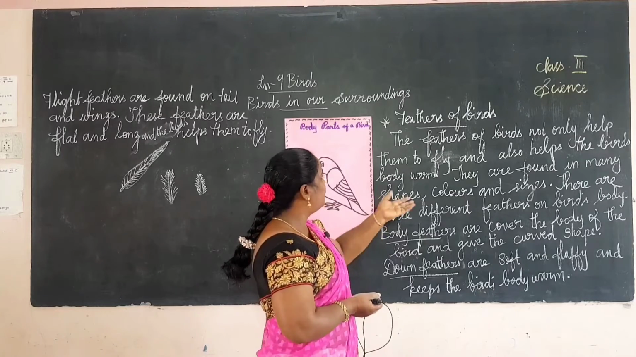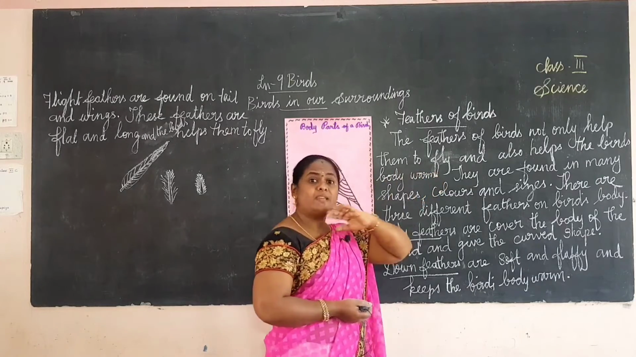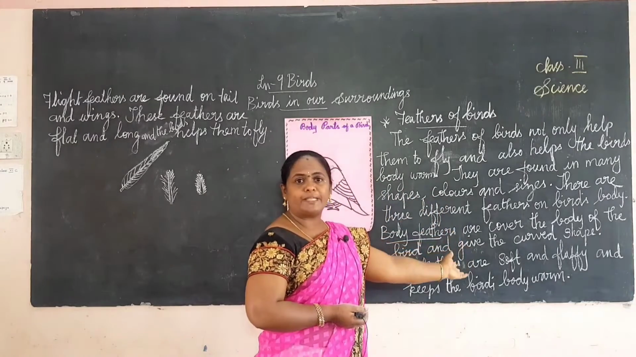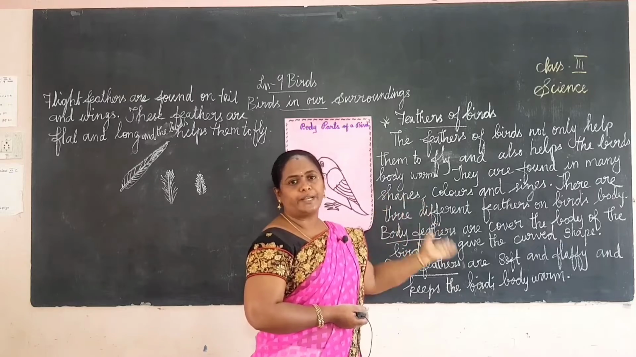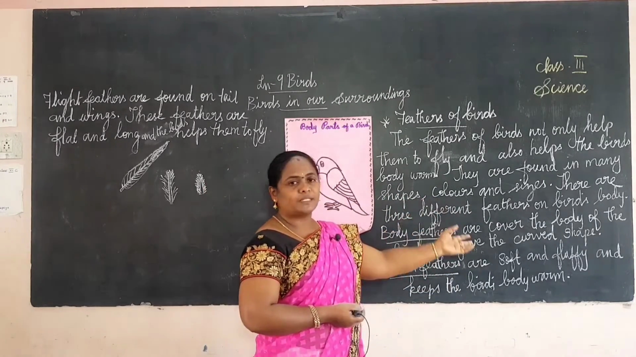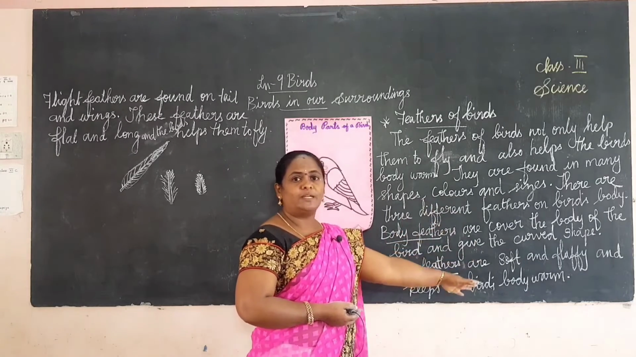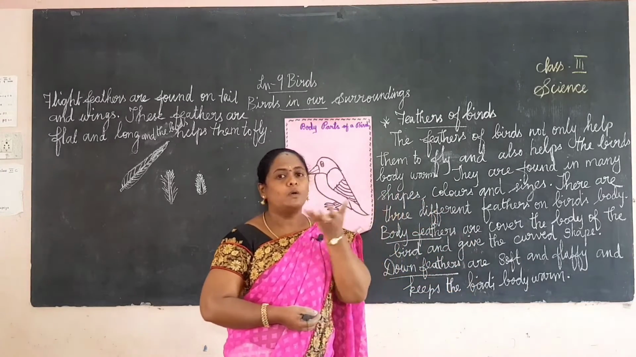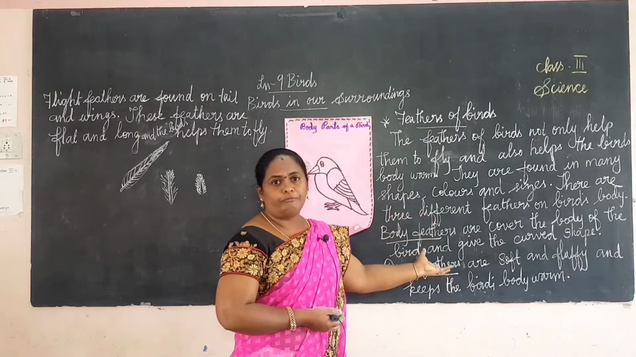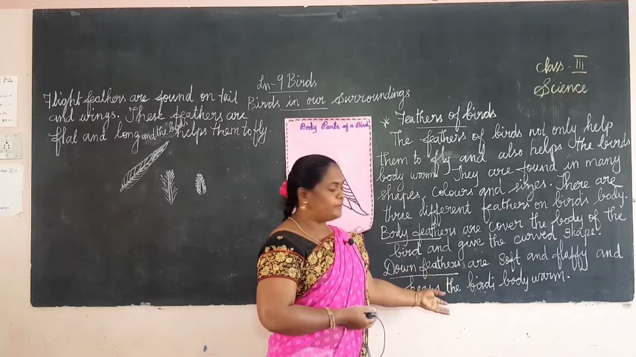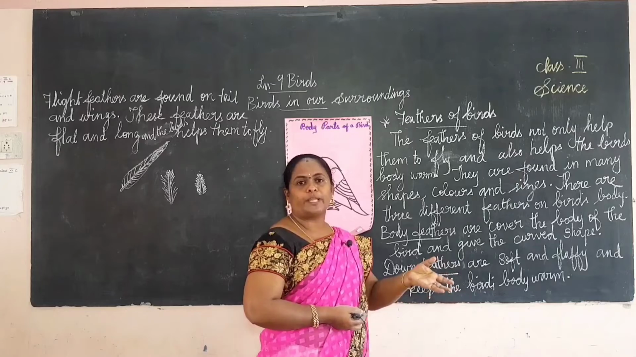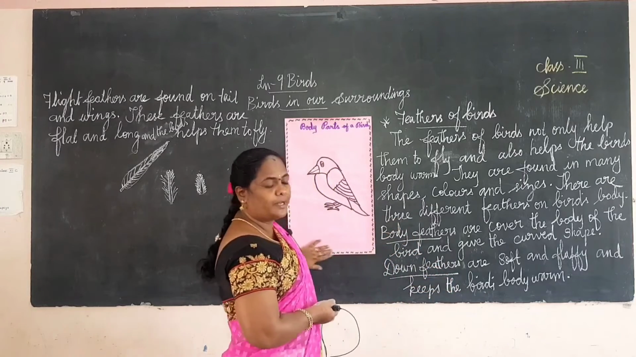They are found in many shapes, colors and sizes, and there are three types of feathers. One is the body feather, another is the down feather, and another is the flight feather. The body feathers cover the body of the bird and give it a curved shape, like a boat. Down feathers are soft and fluffy and keep the bird's body warm.